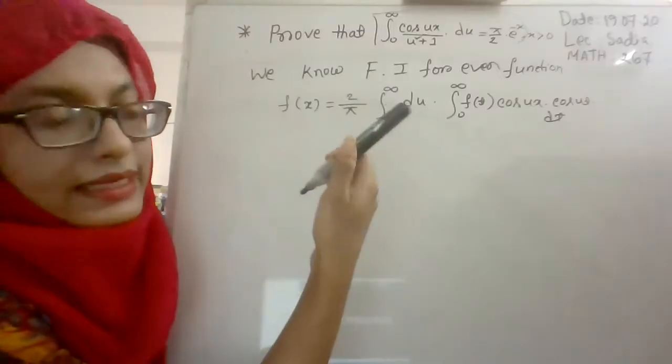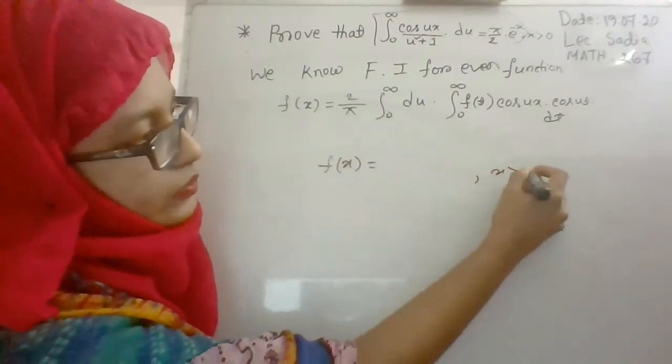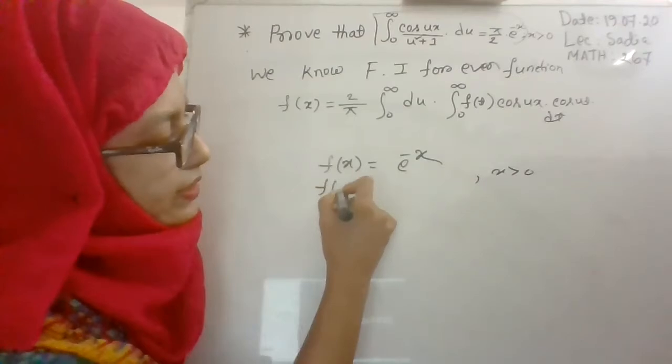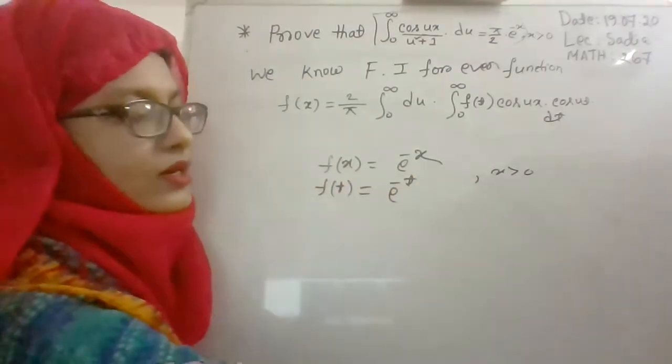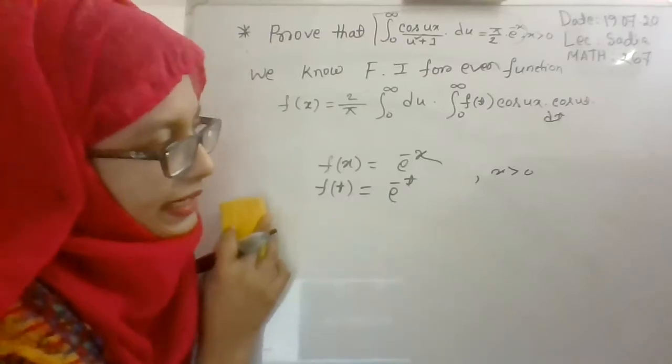But in our problem, it is given x is greater than 0. That means for this condition, x is greater than 0, we will consider f of x is equal to e to the power minus x. And what will be the result for f of t? It will be e to the power minus t, right? So for the function f of t, we will get e to the power minus t.